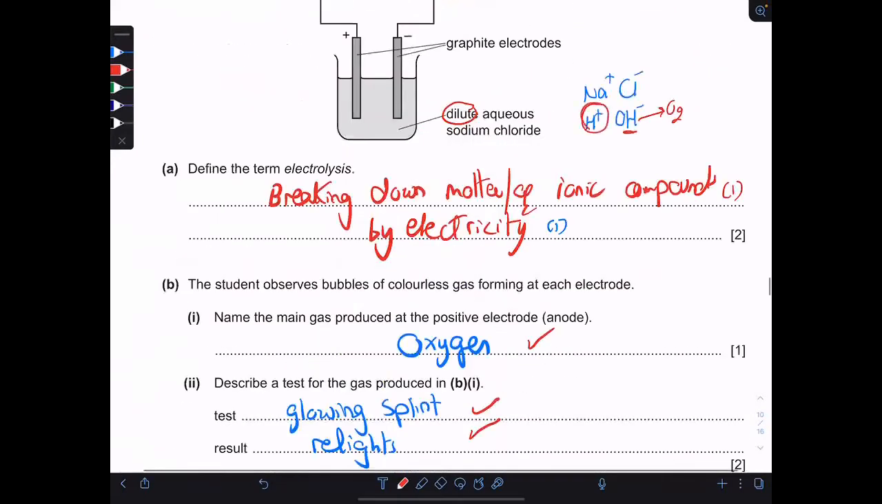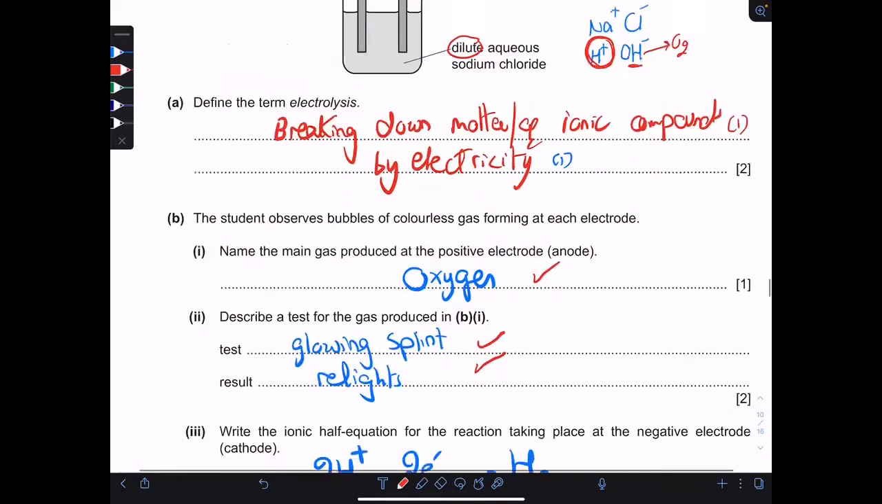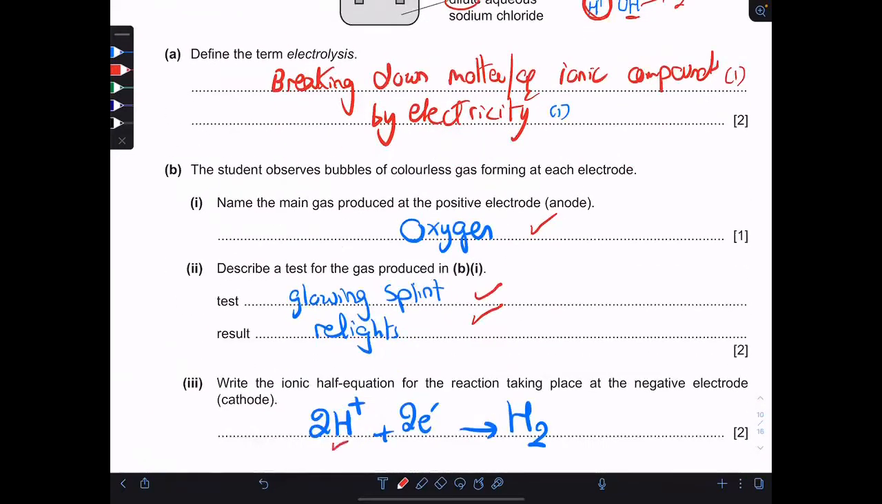Half ionic equation for the reaction at the cathode. Of course, the less reactive element is discharged at the cathode. Hydrogen is diatomic, so they move in pairs. 2 hydrogen ions will gain 2 electrons to form a hydrogen molecule.